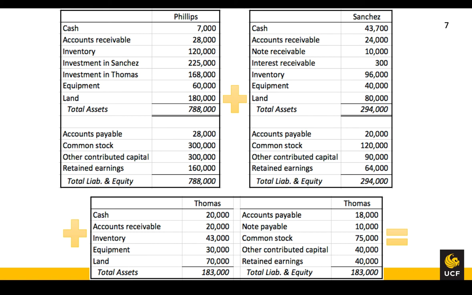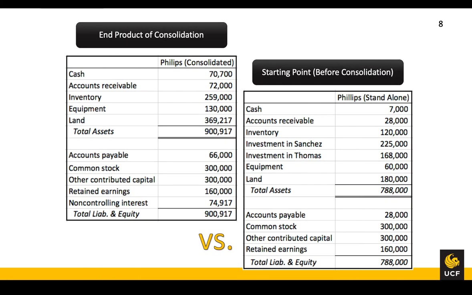Consolidation is the process by which we take the financial statements produced from each entity's accounting records and turn them into one set of financial statements representing the group of companies as a whole. Okay, so anyone notice anything interesting about our consolidated financial statements? Obviously, most of our accounts, like cash and accounts receivable, have increased because they now contain the operation of 3 companies. But anything surprising jump out?